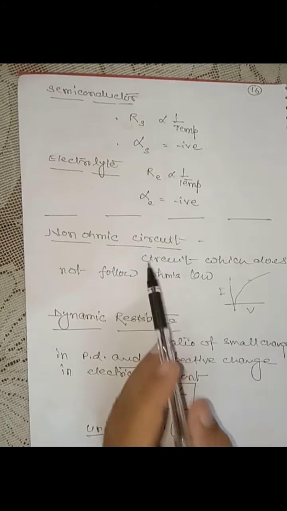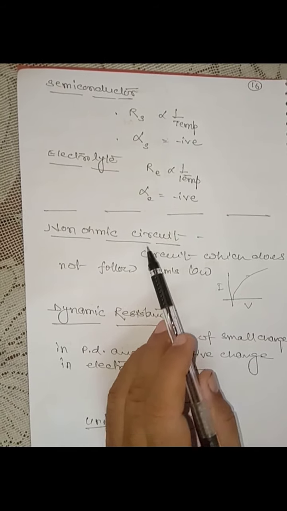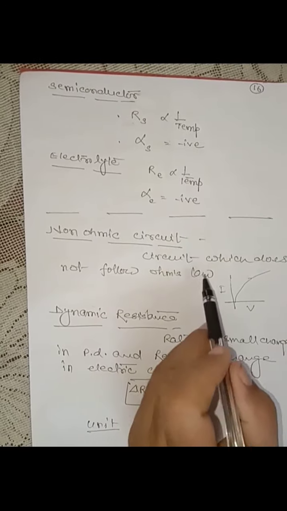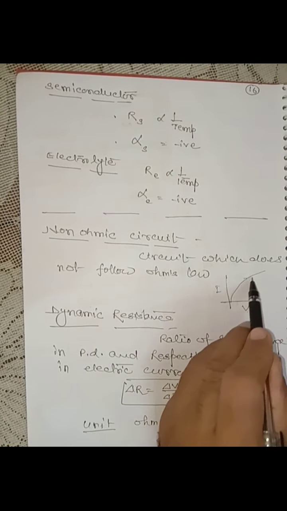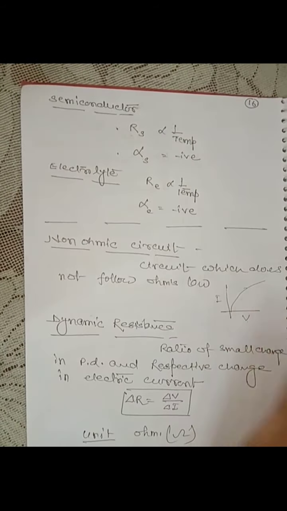Then see here, non-ohmic circuit. Non-ohmic circuit is already discussed, but listen once again. It is a circuit which does not follow Ohm's law. It means if we draw the graph between V and I, the nature of the graph is a curve, not a straight line.